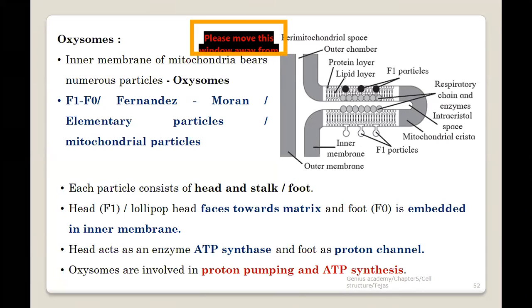Okay, so the H plus ions generally can be taken from the cytosol or the stroma kind of thing, and they can jump from one part to the other part. तो जब भी ये ट्रांसपोर्ट होता है H plus particles का और protons का, some kind of a gradient is generated. Okay, so this gradient, the higher concentration and lower concentration difference, then forces the synthesis of the ATPs. So that's how the oxysomes are playing a role.